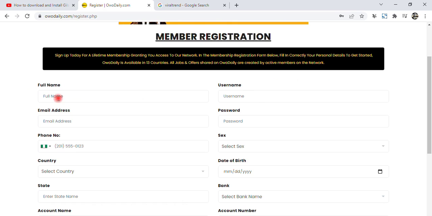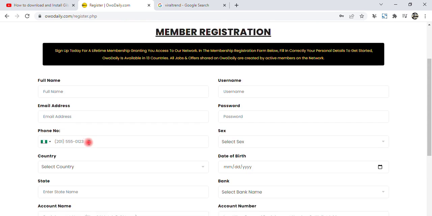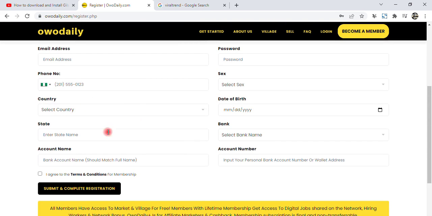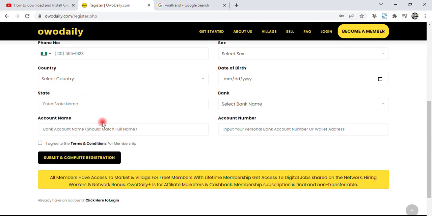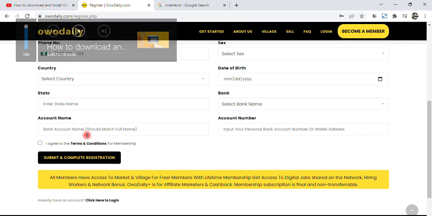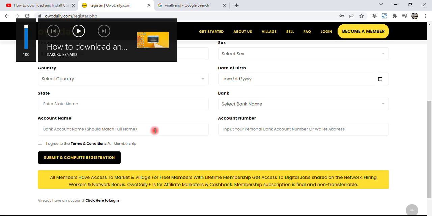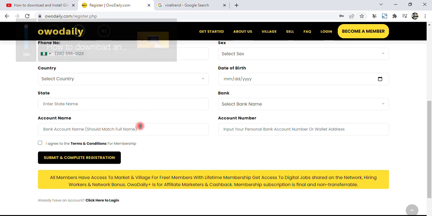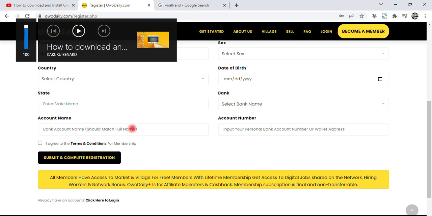The full name, that is your name, your email, your phone number, the country you reside, the state you reside, and your account name. Remember that you should not be scared that people will be hacking your account or taking your account details. No, it's just like the normal account detail that you send to people if you want to receive money.